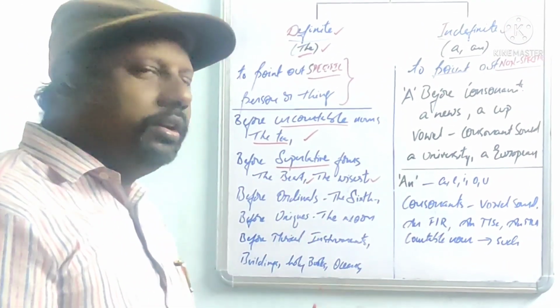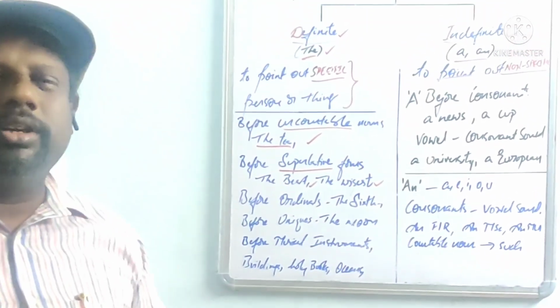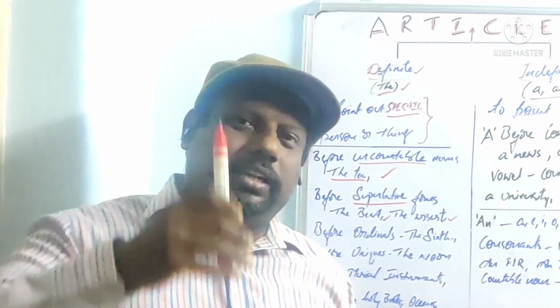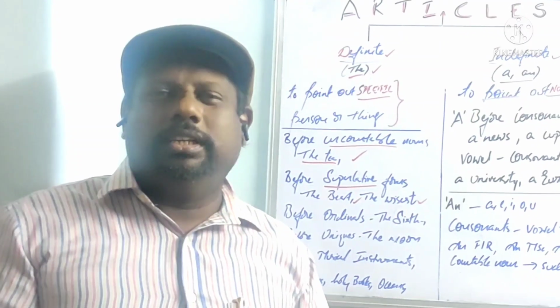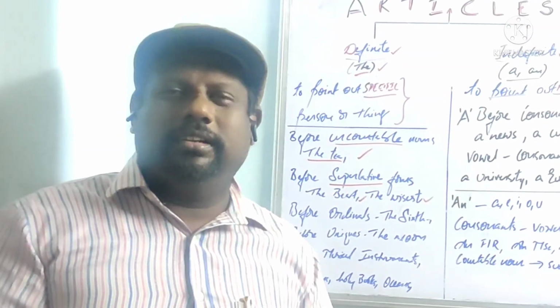Before some unique items or unique things: the sky, the moon, the planet, the sun. Understood?